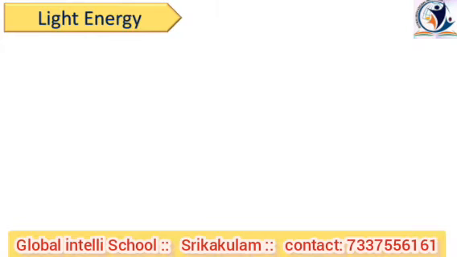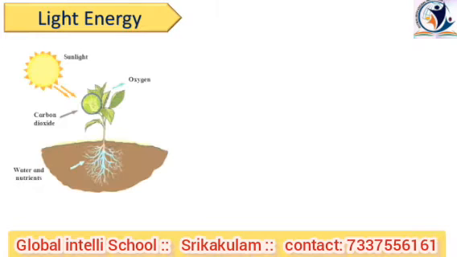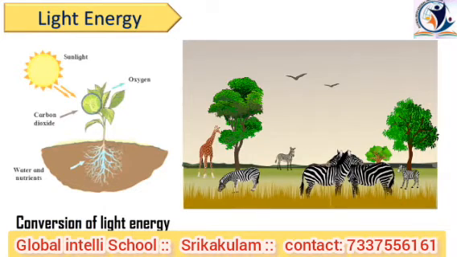Now, we will see light energy. We know plants produce their food in the sunlight. It means that plants convert light energy into energy in food. And the animals use the plant leaves as food and get the energy to perform their work. From this, we can say that light is a form of energy.